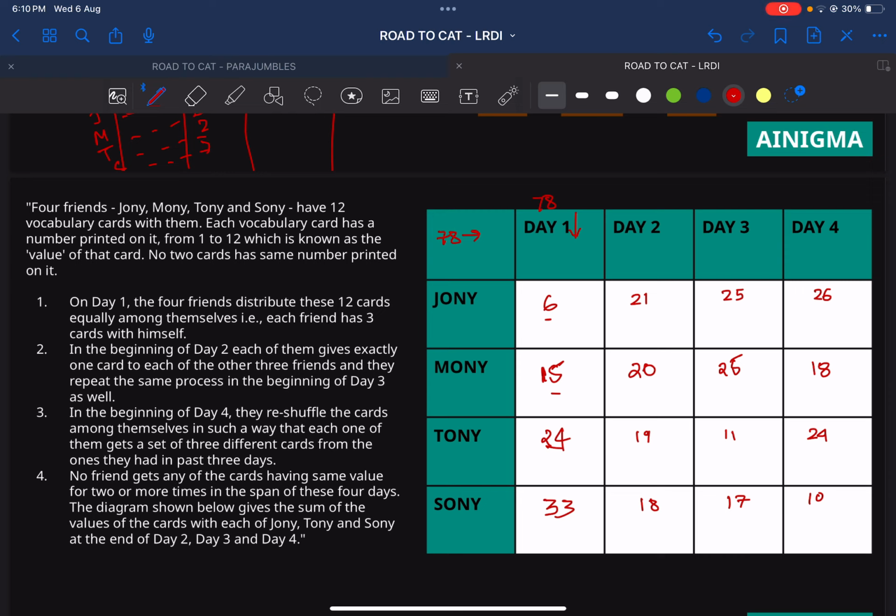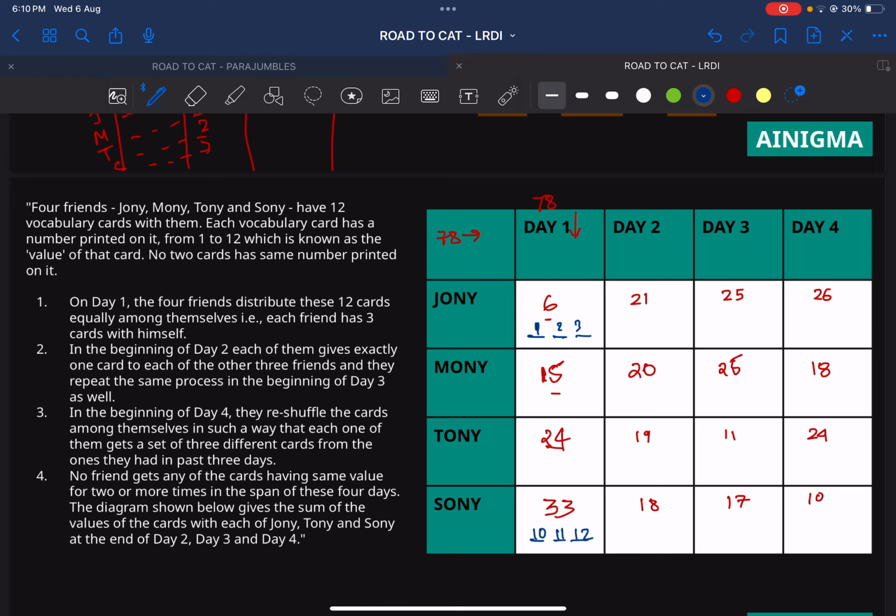Now, immediately I will look at the highest values and the lowest values, and I'm going to switch the color pen for easier notation. The only way possible for 3 numbers to make 6 is 1, 2, and 3. Similarly, look at the other extreme, that's the highest value. The only way possible for 3 numbers to make 33 is 10, 11, and 12. That is the only combination by which we can provide the value 33 without repeating any number. So that's 10, 11, and 12.